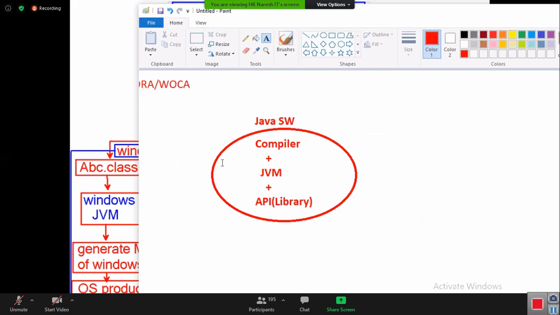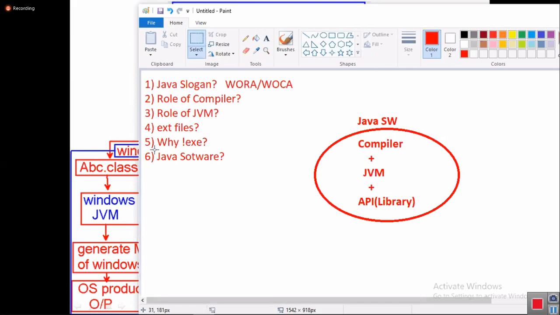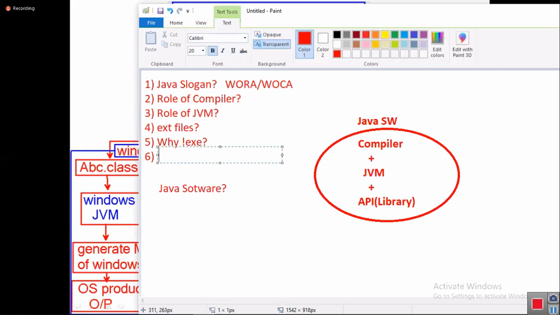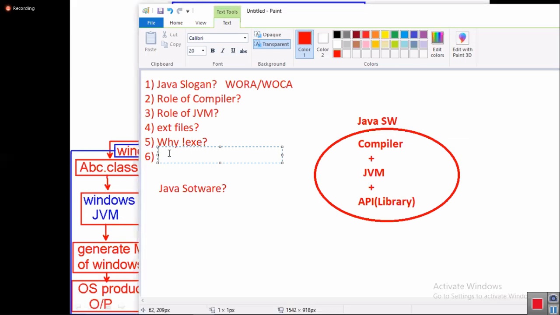Now I want to ask a question. Before asking this question, I want to raise one more question. In Java, tell me, what is the use of library? Predefined programs are used for developing our programs. If you want to develop one program, I need some predefined programs. Those predefined programs are given by the Java people. Those are called library.